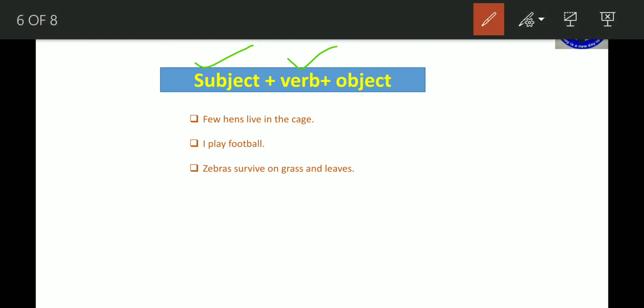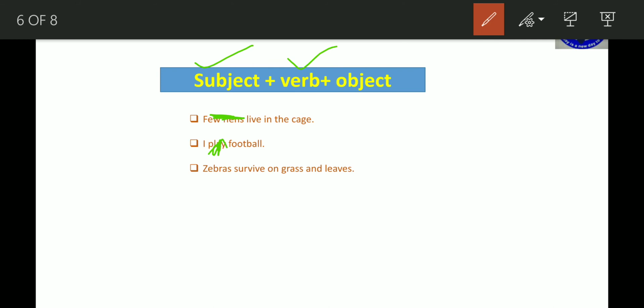If I remove the subject from "few hens live in the cage," what does it mean? Who does live in the cage? Come to the next one. I play football. If I remove the verb "play," "I football," what does it mean? Am I a football?